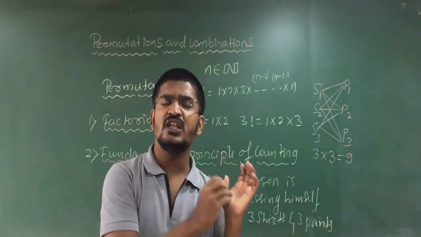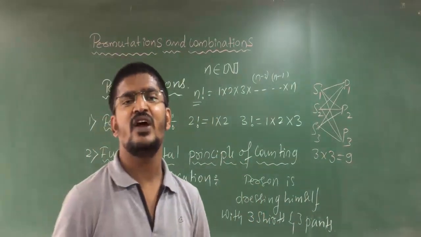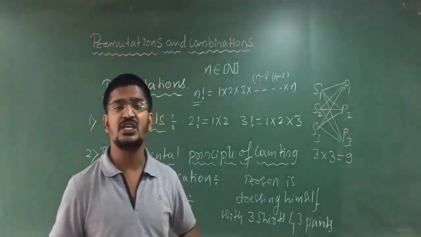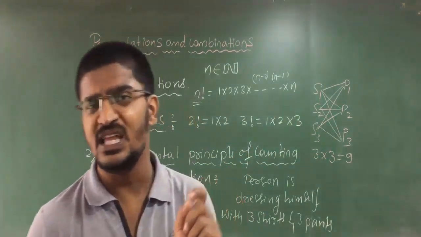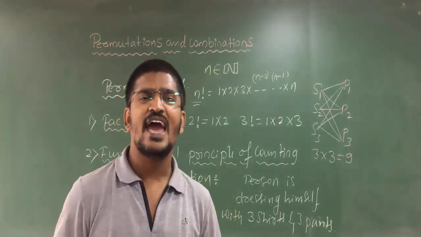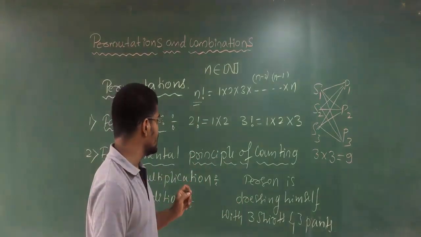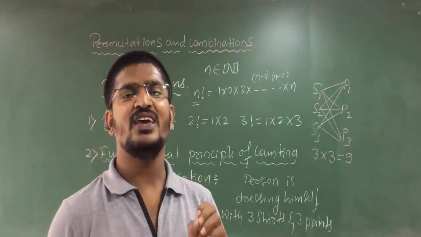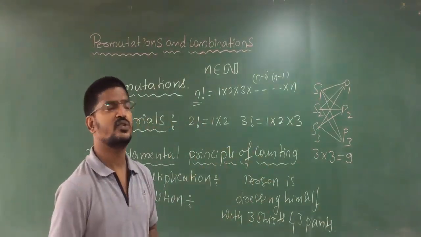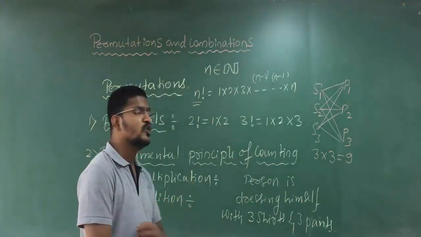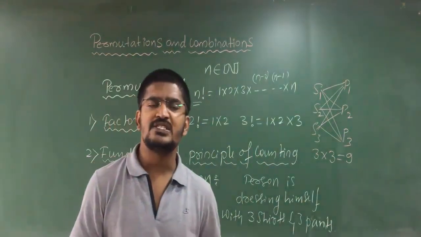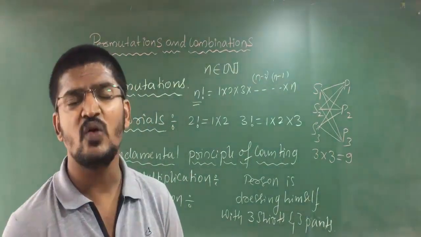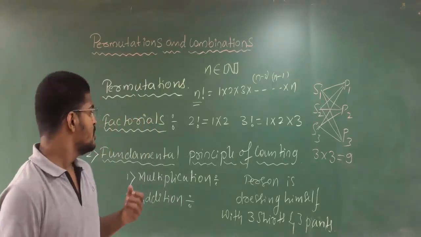Because here the event is a dependent event. So in the form of dependent events, your fundamental principle of multiplication will be carried out. The fundamental principle of multiplication is going to be used whenever the events are dependent. Clear students? In counting we use the fundamental principle of multiplication.